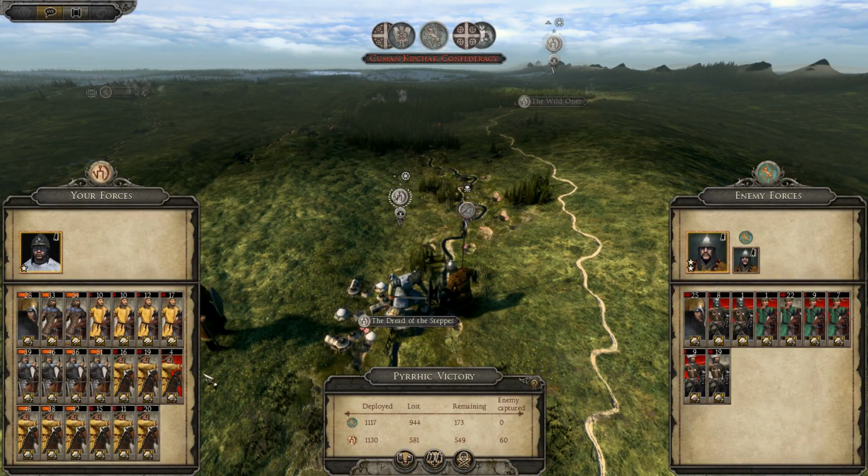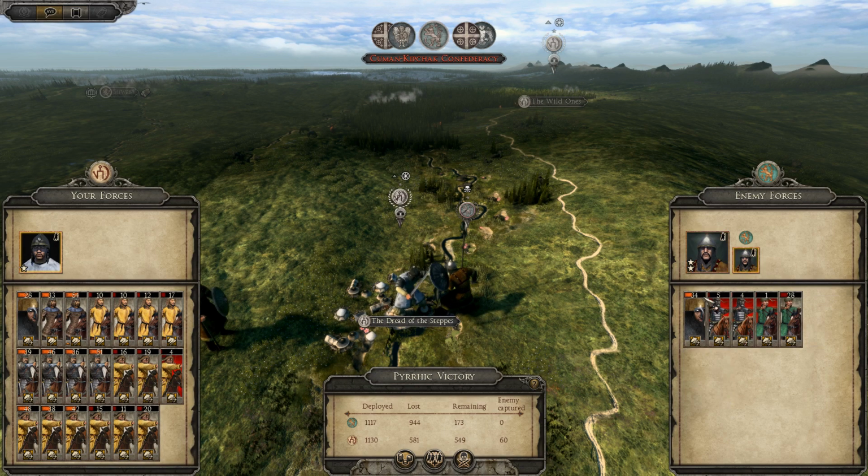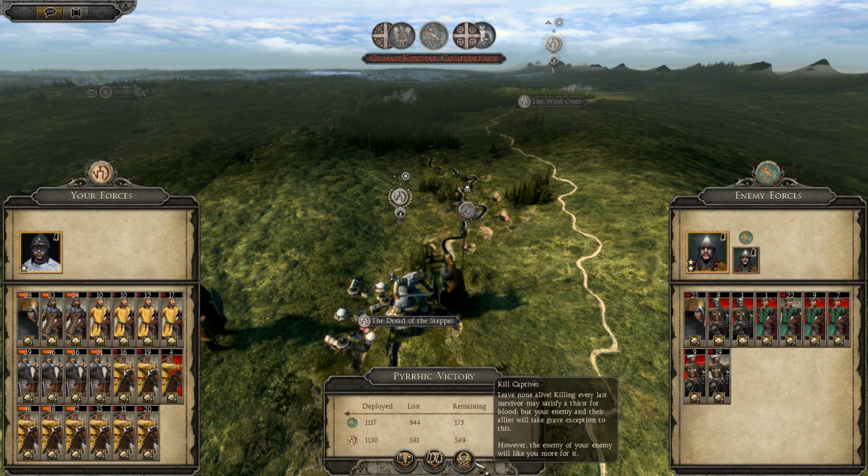And there we go. So actually, only one of my horse archers was lost. So that is really good to see. But it just goes to show you really can't underestimate these tiny Cuman stacks. Now, granted, we did pretty much have the same man count. I think if I was up to full health with a lot of my units, or we were fully replenished, it would have gone much differently. However, if I wasn't so lucky and was able to destroy this army first, we definitely would have lost that.